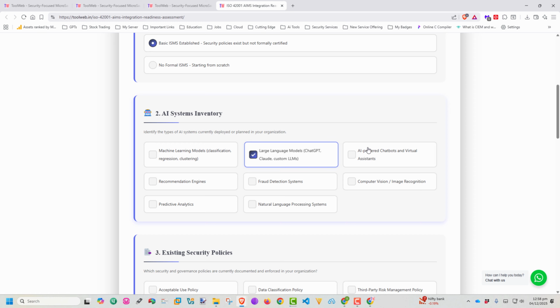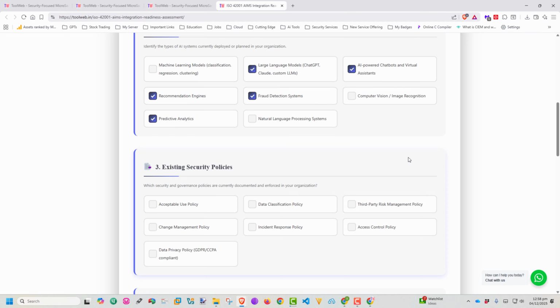AI powered chatbot is also there, we are one of the key customers to use this. And then fraud detection, of course, we need to deploy. Actually, we are planning all these things. That's what is currently deployed or planned. These are all the planned ones. NLP, I'm not there. Predictive analysis, yes. And then recommendation engine, yes. So these are some of the tools that we would wish to deploy in our organization.